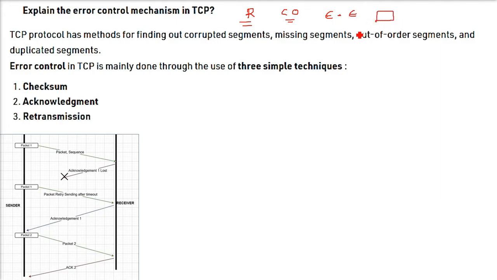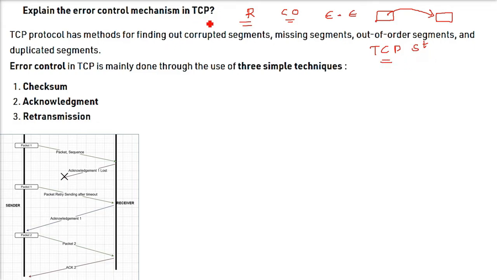So when you are sending a packet, and if there is a problem, there has to be some way to retransmit. How do we know we have to retransmit? There is an error, or there may be other things. So the TCP protocol has methods for finding out corrupted segments, missing segments, out of order segments, and duplicated segments. So it has all the possibilities. That is how error control is important in TCP, because of the reliability it provides.